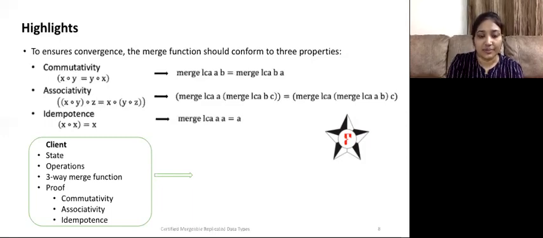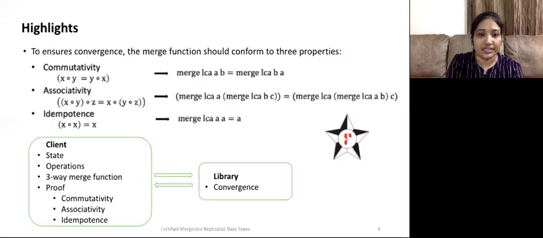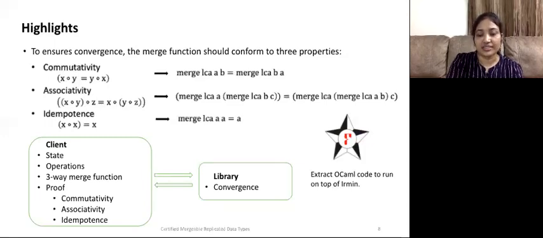The client of the library implements the MRDT as a state, the operations that transform the state, the three-way merge function, and the proofs of associativity, commutativity, and idempotence of merge. They need to write down all of this in F star language. And the F star library in turn will ensure convergence. After proving convergence, we can extract the OCaml code from F star and run it on top of Irmin, which is a distributed database built on the same principles as Git.